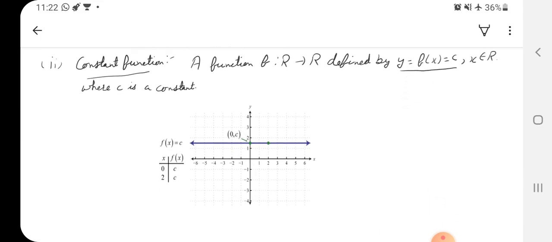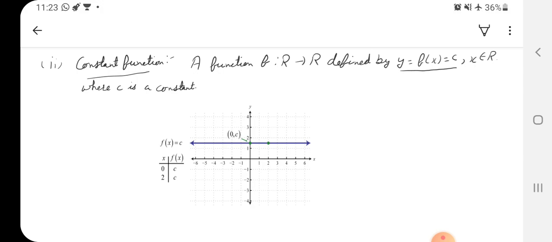And y equals c. What is y equals c? How to plot its graph? You all know y equals c is just a line parallel to the x-axis at c units distance from the origin, right? So this type of graph will be there depending on whatever c is, whether it is positive or negative or anything else, or it can be 0. If it is 0, the line will be the x-axis only, right? Otherwise, if c is negative, it will be below the x-axis. If c is positive, it will be above the x-axis.